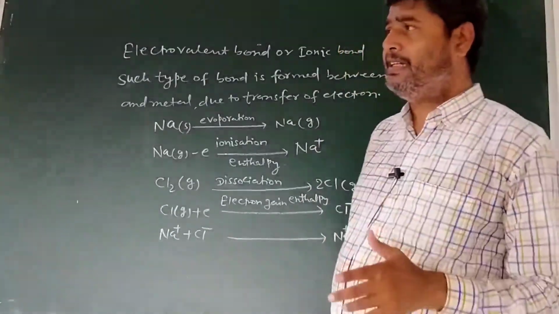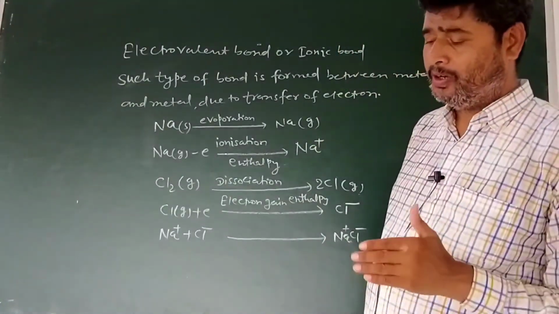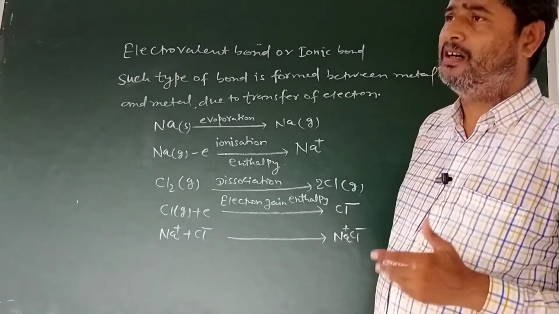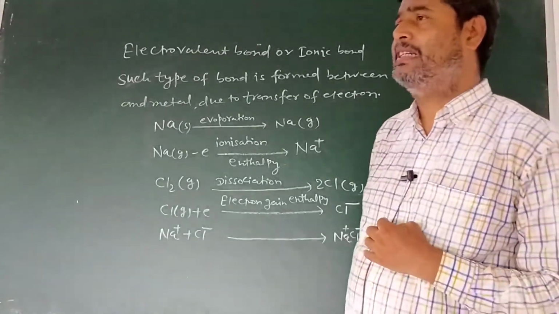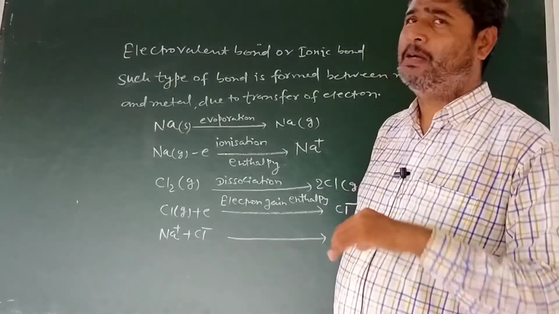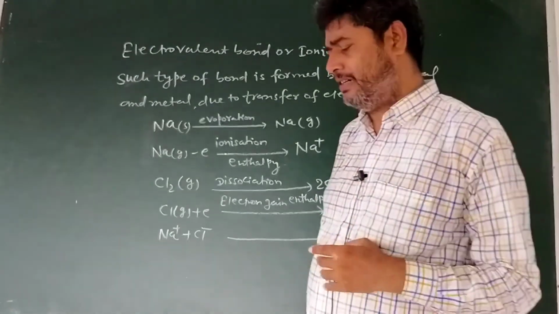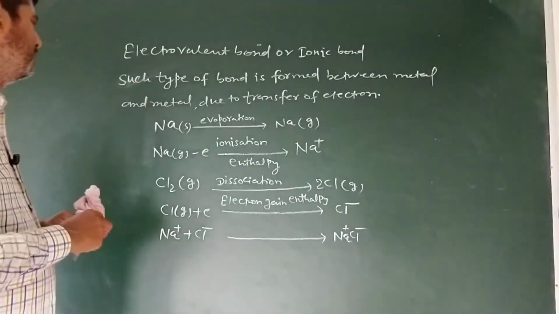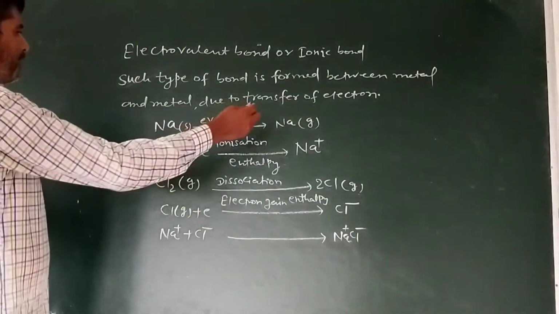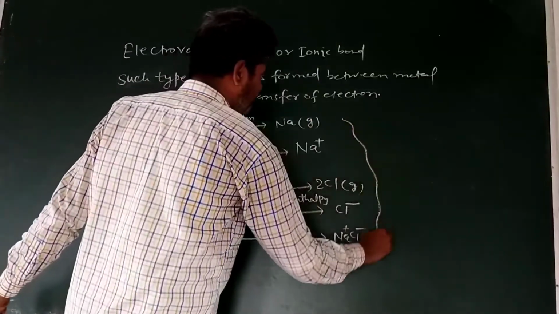The energy released when 1 mole of ionic compound or electrovalent compound is obtained from its constituents, that is from the appropriate cation and anion, is termed lattice energy. And all this process is a Born-Haber cycle.